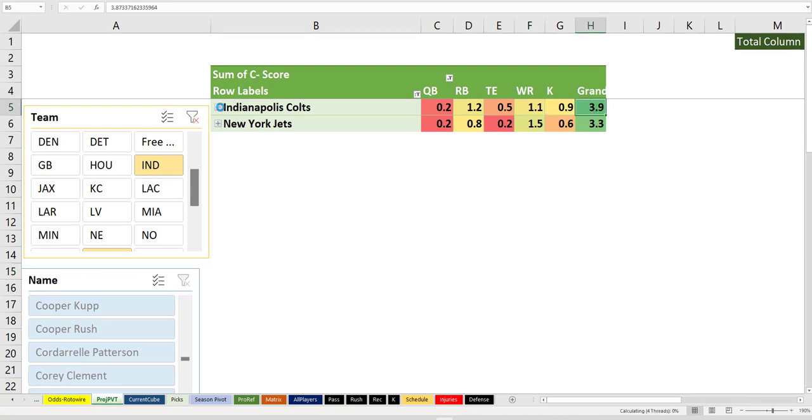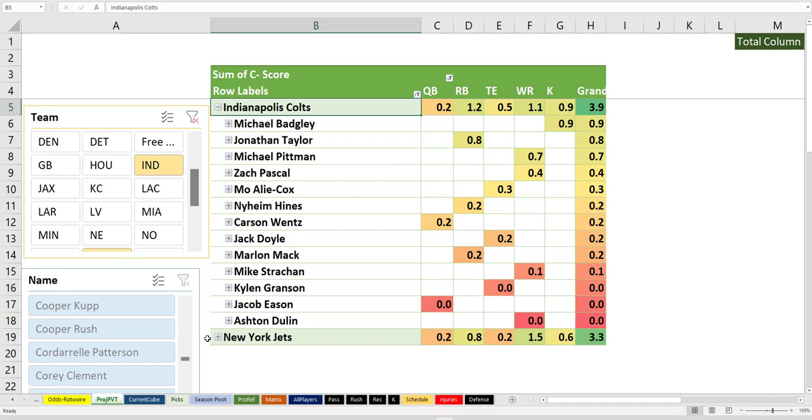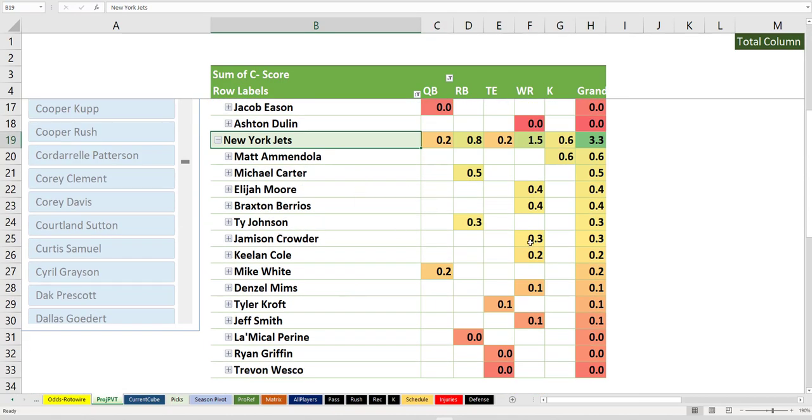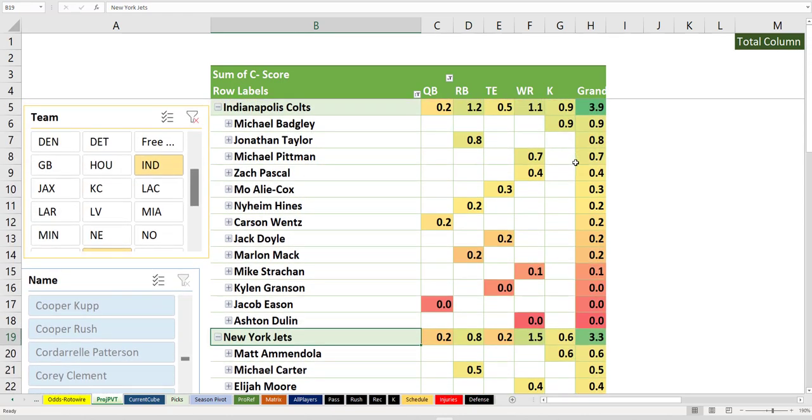Let's make sure we don't have duplicate kickers in here. No, Badgley is just a good kicker. And on the Jets, Amendola, they've got an Amendola that kicks. It is a decent kick. So we don't have two kicker problems, so that's good.